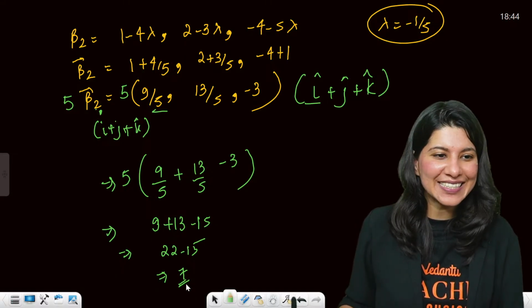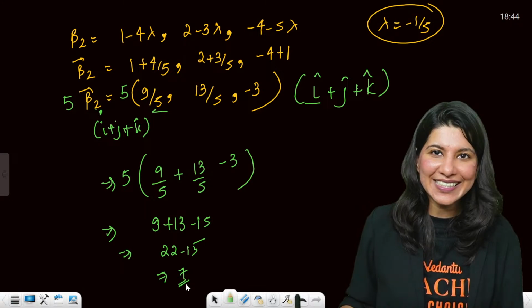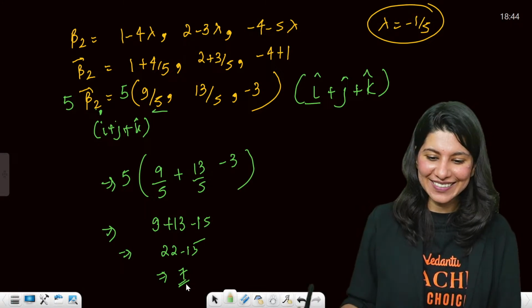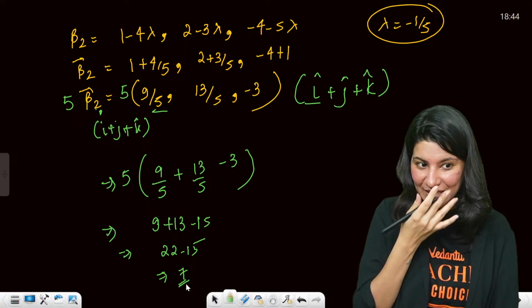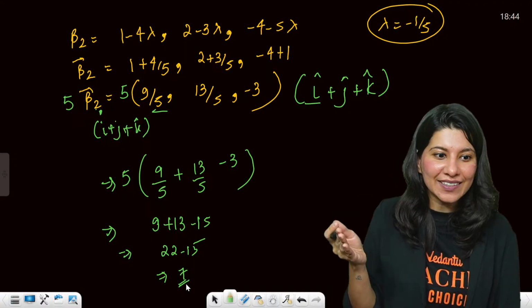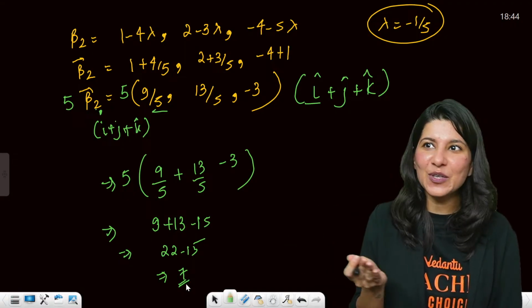Are you guys just learning how to write square root in this chat box? Waste of time, waste of time. You can just write SQRT 13. That's it. SQRT 13.